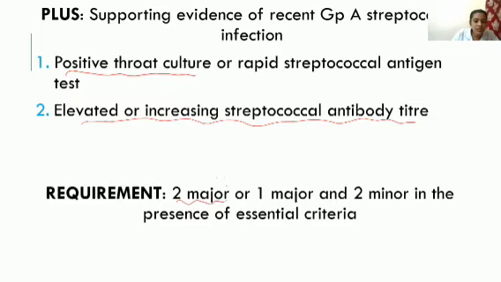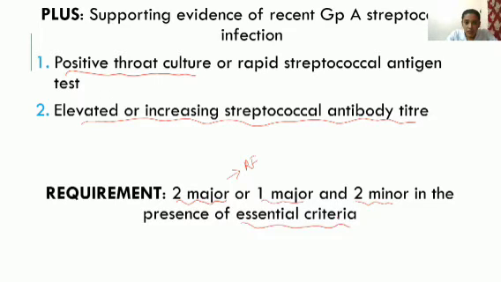If two major criteria are present along with the essential criteria, that is the recent group A streptococcal infection, then we can diagnose that the patient was suffering from RF, rheumatic fever. Otherwise, one major and two minor criteria in the presence of the essential criteria should be there. So in this way, we can diagnose the condition.